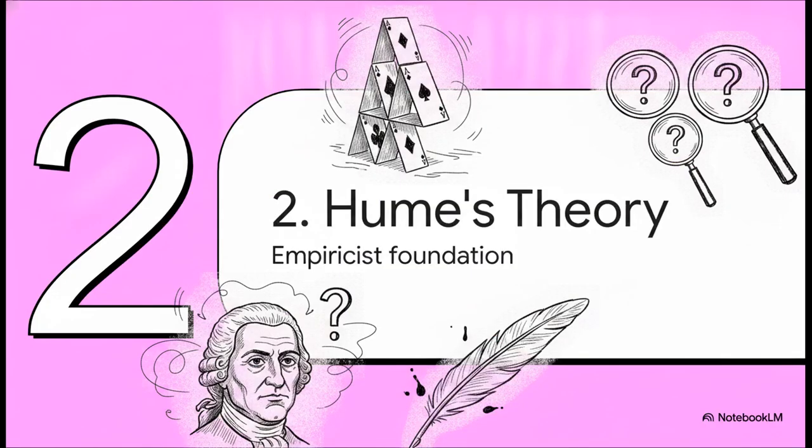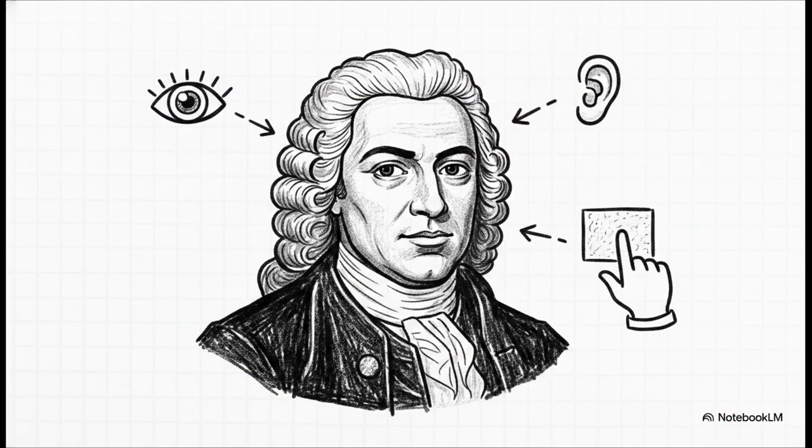Section 2. Hume's theory of knowledge, the empiricist foundation of David Hume. To understand why this seemingly obvious principle is actually a precarious house of cards, we've got to look back at the radical 18th century Scottish philosopher David Hume. Born in 1711 in Edinburgh, Hume was a staunch empiricist. At a time when plenty of thinkers believed humans were born preloaded with certain universal truths, Hume flat out denied the existence of innate knowledge. He argued that absolutely everything we know comes directly from our sensory experiences.